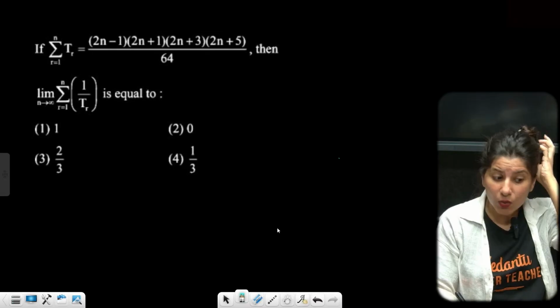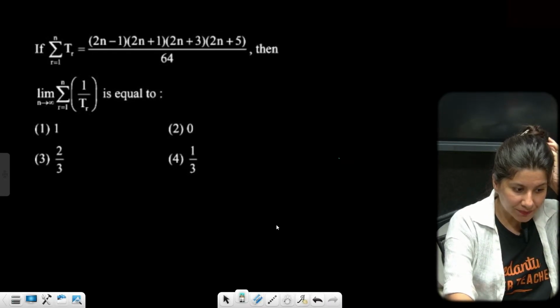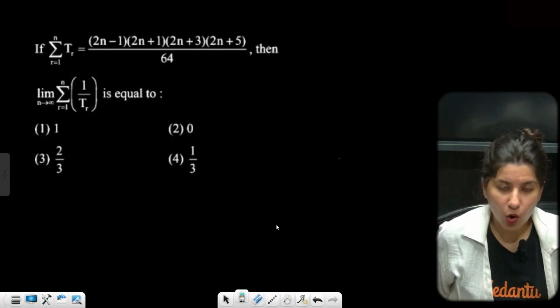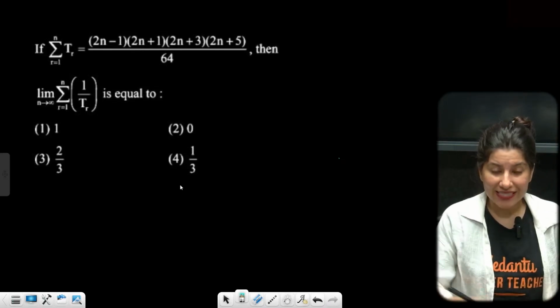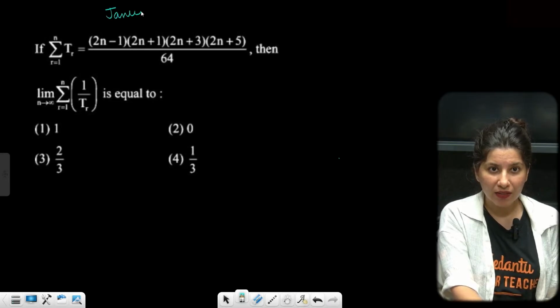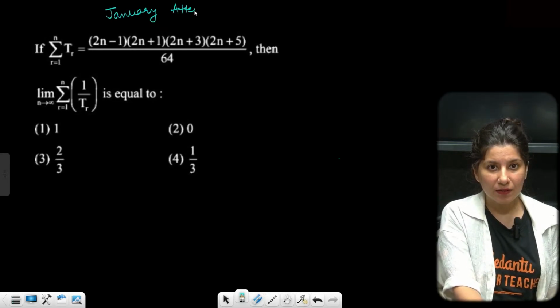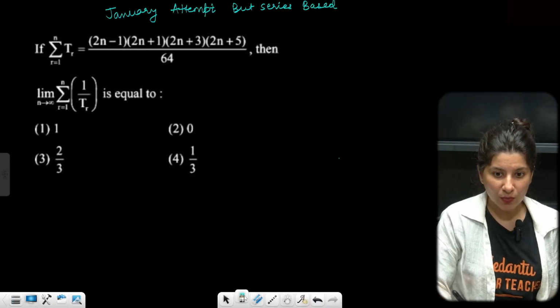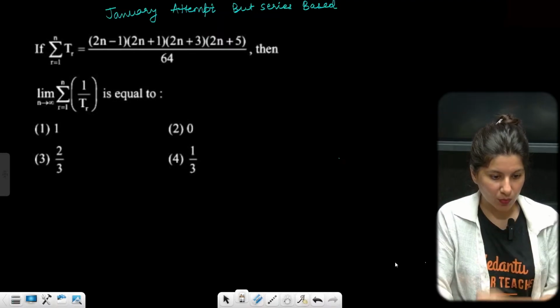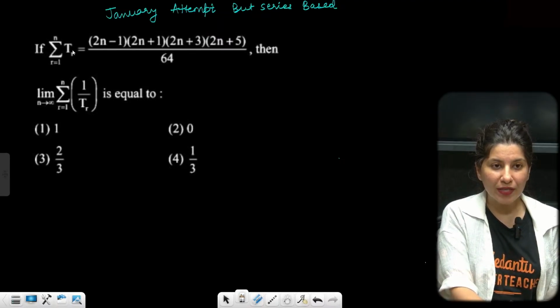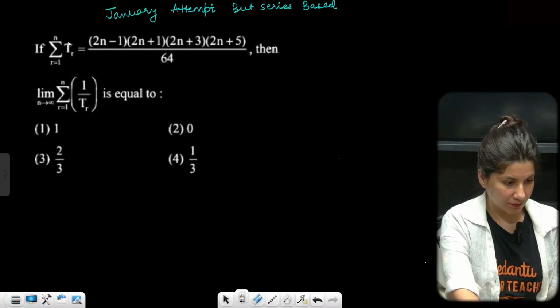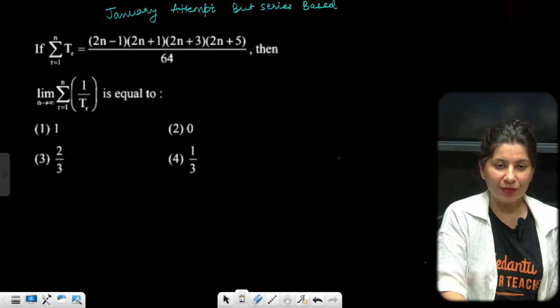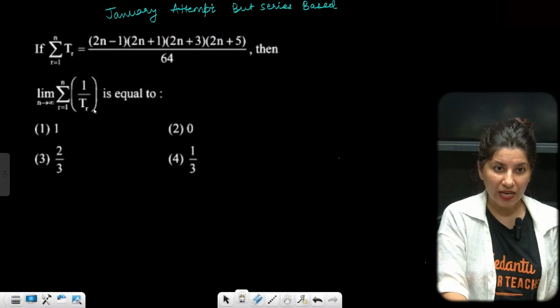All right, another question is there on your screen, which is, by the way, a series based problem. So January attempt again, but series based. Sigma r equals 1 to n Tr is given, and 1 by Tr is asked.